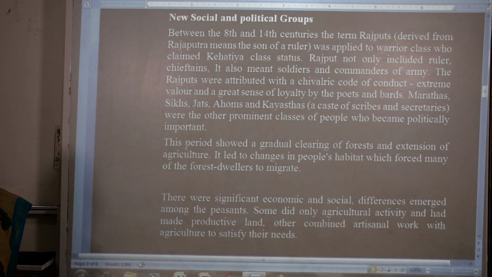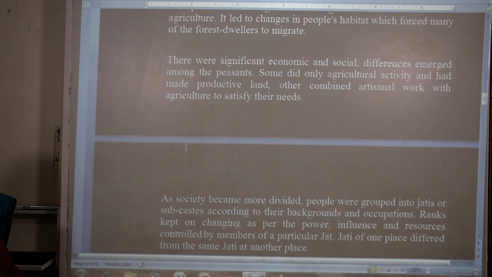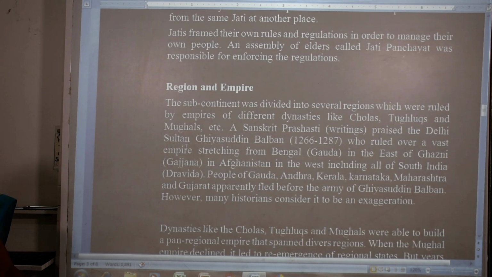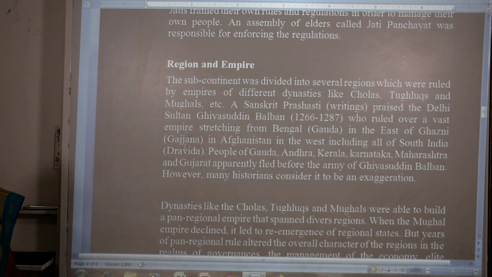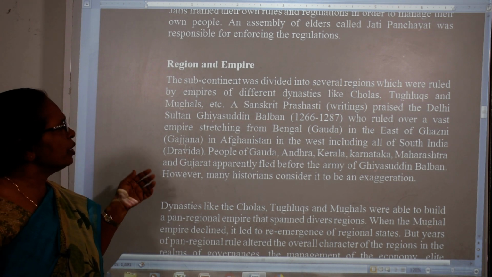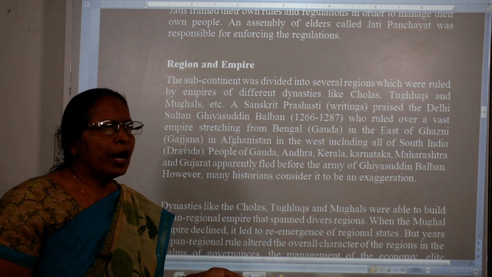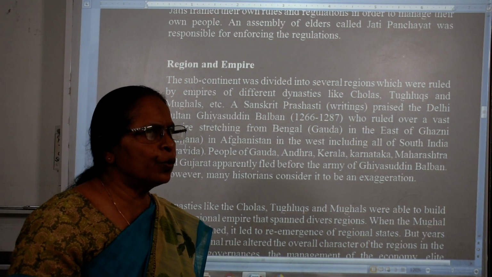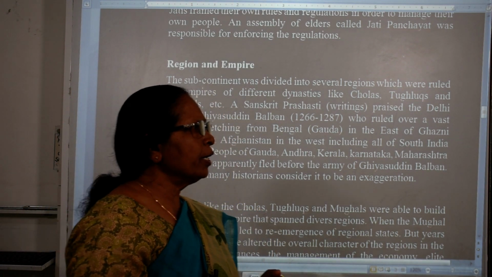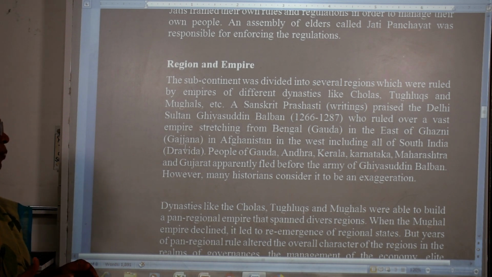Now this you can study better from the book, okay. Now regions and empires is also a large topic to study. So many people came and dynasties came to rule our country, and in those dynasties there were the Mughals, Cholas and Tughlaqs.